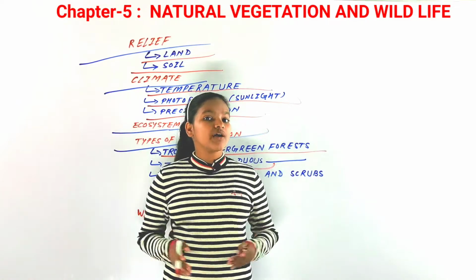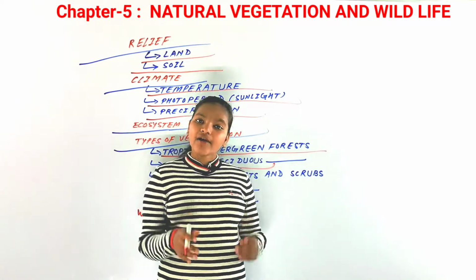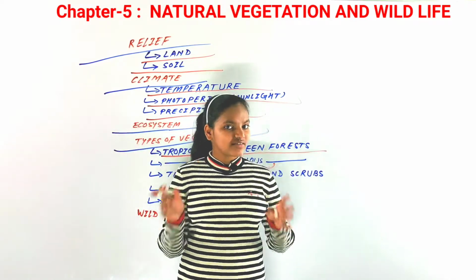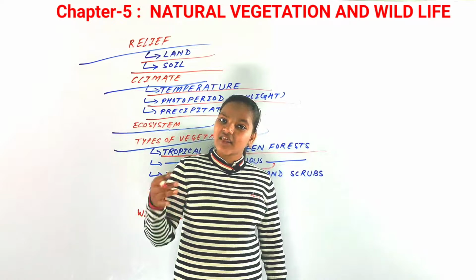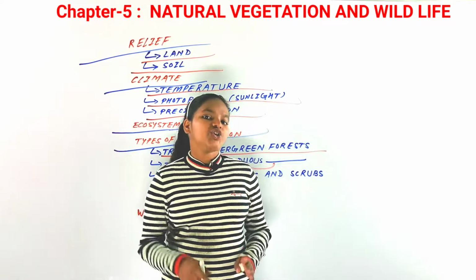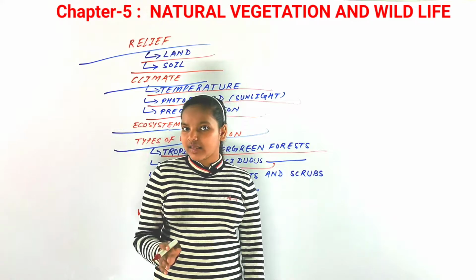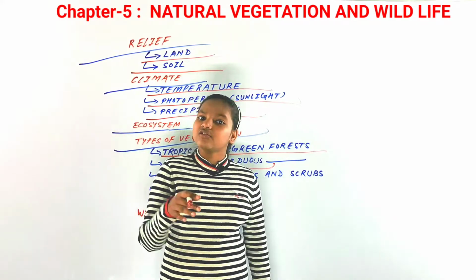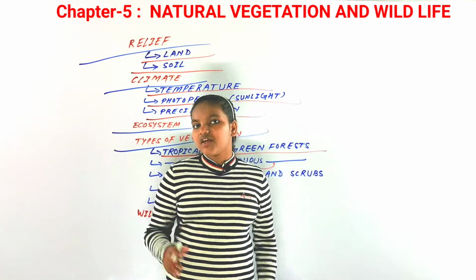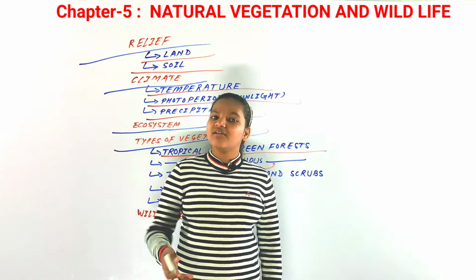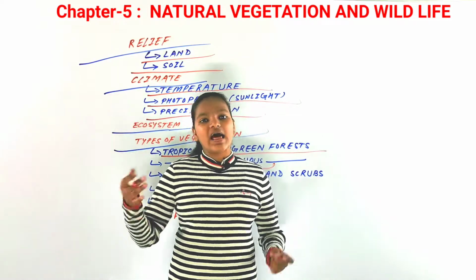If we talk about where they are found, they are found in the northeastern part of our country, mainly along the slopes of the Himalayan mountains, and in Uttar Pradesh, Bihar, Jharkhand, and the northeastern states: Meghalaya, Mizoram, Tripura, Nagaland.